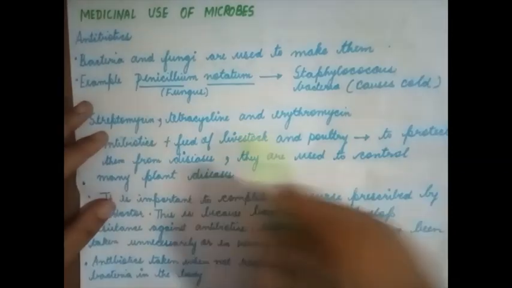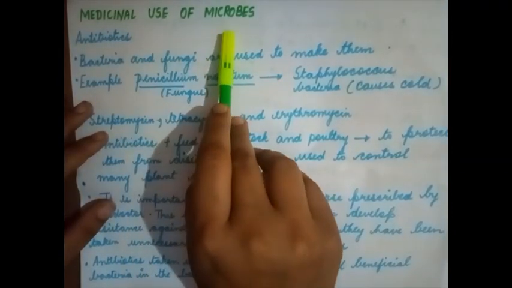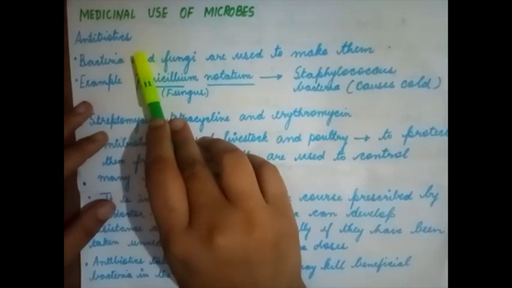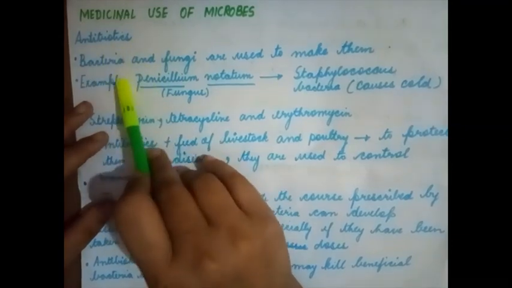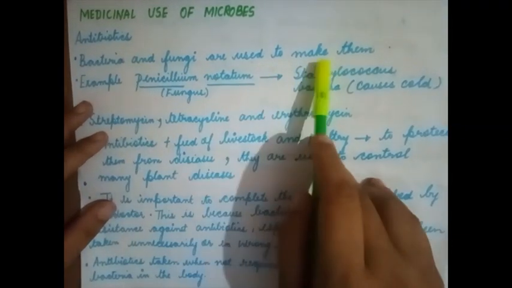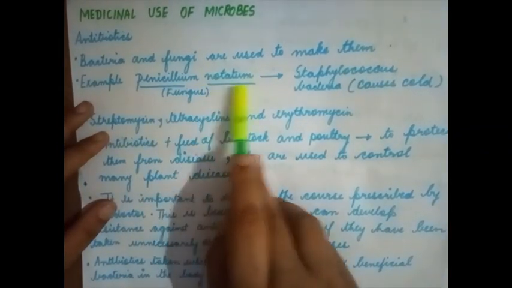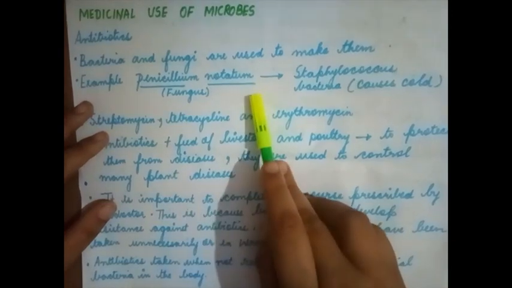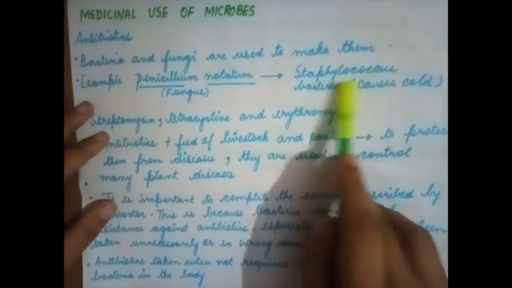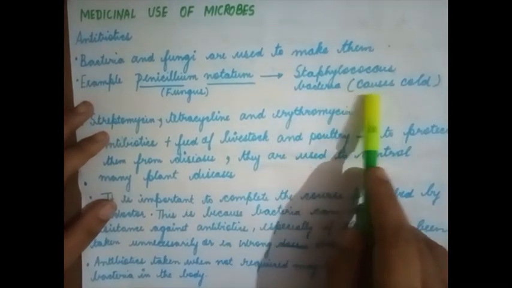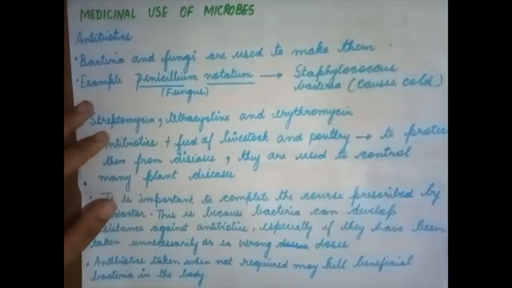Next, moving on to the medicinal use of microbes. It is used as antibiotics. Now, bacteria and fungi are used to make them. Example, Penicillium notatum. It is a fungus and it acts on Staphylococcus bacteria that causes cold.